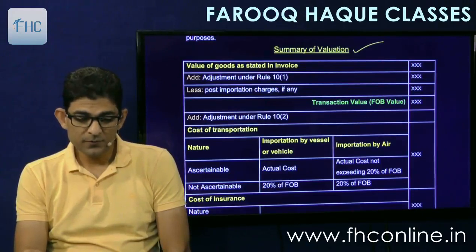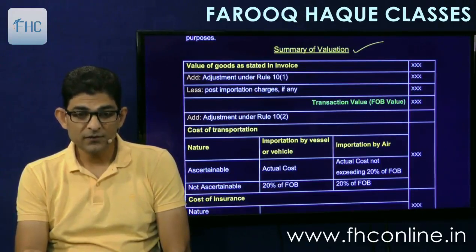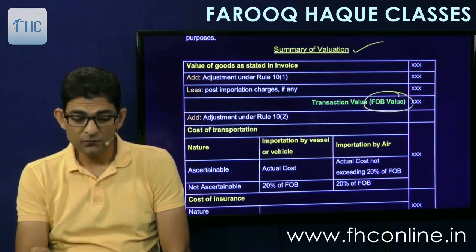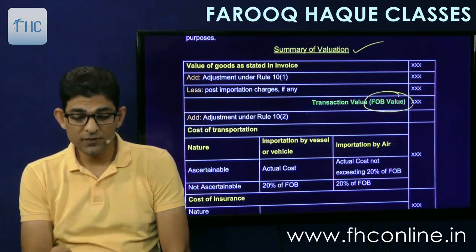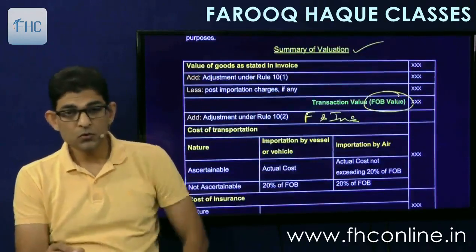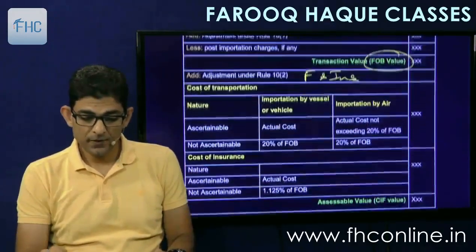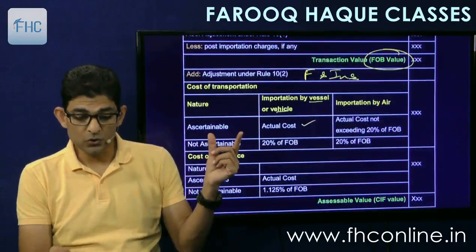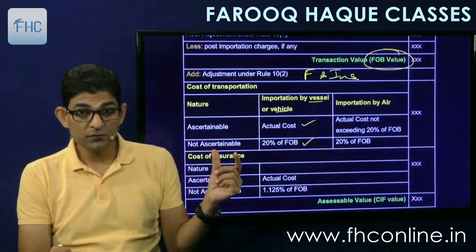You take the value as per the invoice, make adjustments under 10(1), then post importation charges if any, and that gives the transaction value, the FOB. After FOB you add 10(2), that is freight and insurance. According to this formula, if imported by vessel or vehicle, if ascertainable then actual cost, not ascertainable then 20% of FOB.